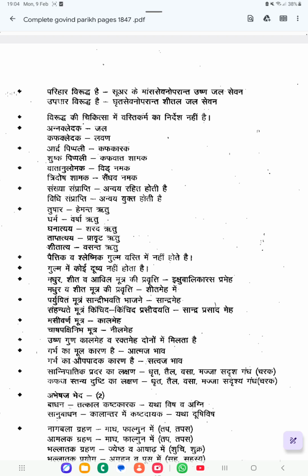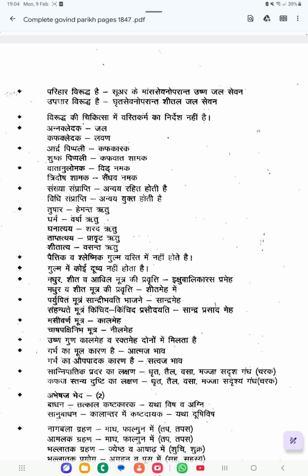Here Parihara Viruddha and Upachara Viruddha examples are given. In Parihara Viruddha, the example in this guide is Varaha Mamsa Sevana Uparanta Ushna Jala Sevana. After eating the Varaha Mamsa, if you are drinking Ushna Jala, that is Parihara Viruddha. Example for Upachara Viruddha: after the Ghrita Sevana, if you are taking Sheeta Jala, that is Upachara Viruddha.